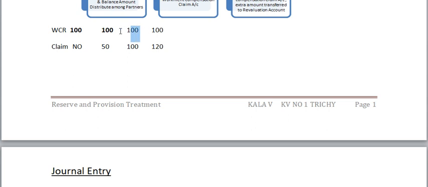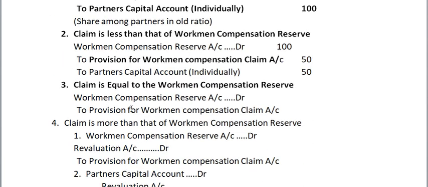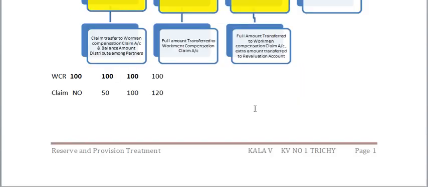Again our reserve is 100 rupees and the claim is also 100 rupees. What to do? Check here. Workman compensation reserve account, I am writing here 100 rupees, and provision for workman compensation claim, how much is there? That also is 100 rupees. Nothing is left to distribute among the partners.